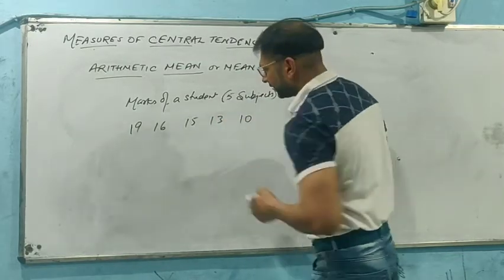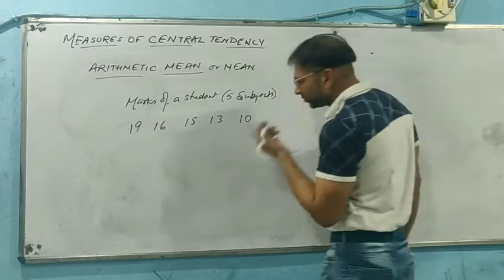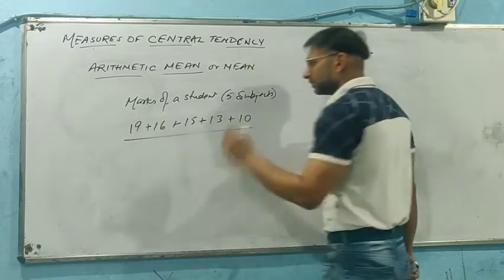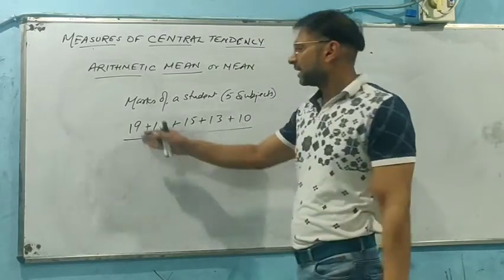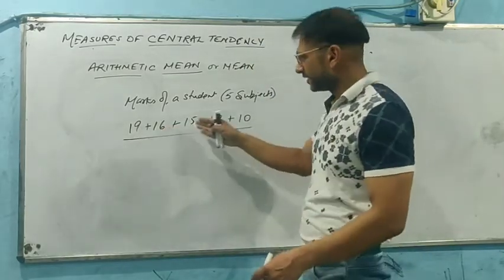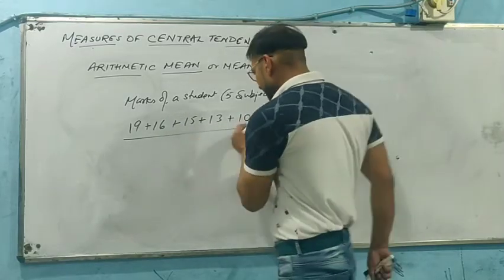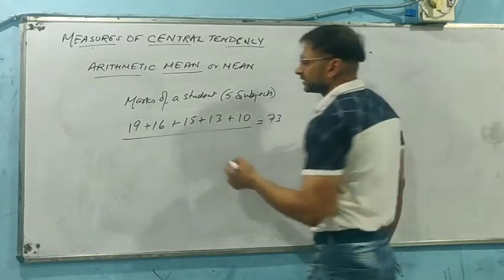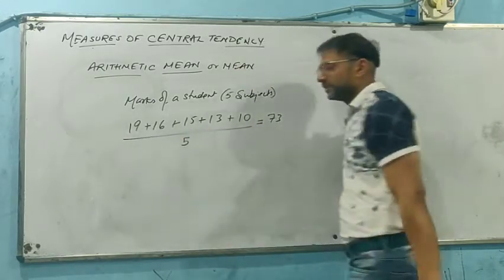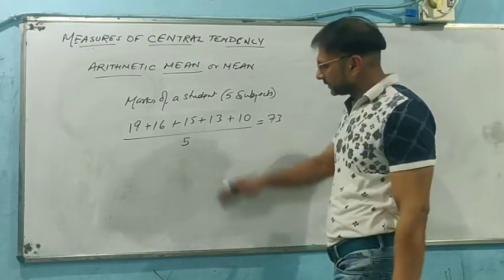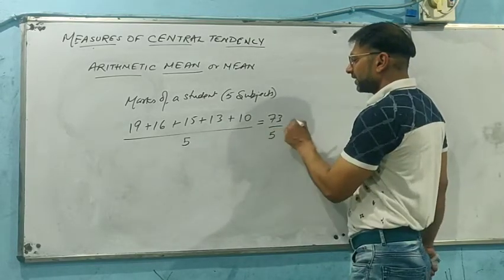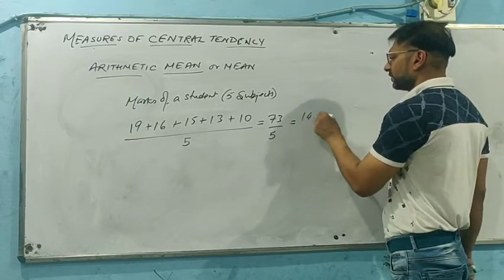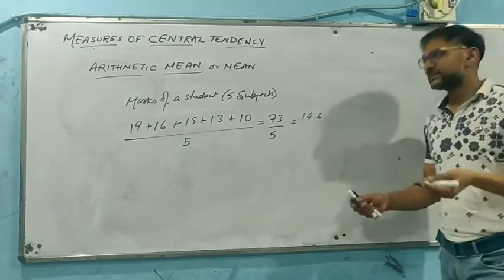Now if we need to find out the average, what do we need to do? We just need to add all these numbers. The figure will be obtained as 19, 35, 50, 63, 73. This is 73. In order to find out the average, you divide by the number of observations. So when we divide by 5, 14.6 will be the average.